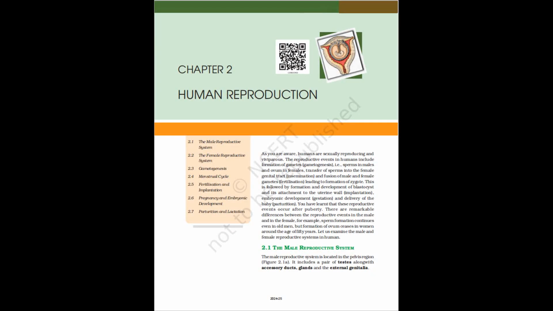2.2 The Female Reproductive System. The female reproductive system consists of a pair of ovaries along with a pair of oviducts, uterus, cervix, vagina, and the external genitalia located in pelvic region, figure 2.3a. These parts of the system along with a pair of the mammary glands are integrated structurally and functionally to support the processes of ovulation, fertilization, pregnancy, birth, and childcare.